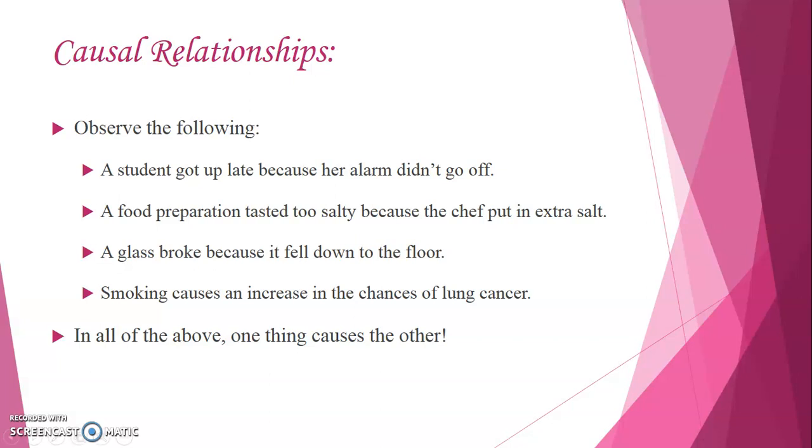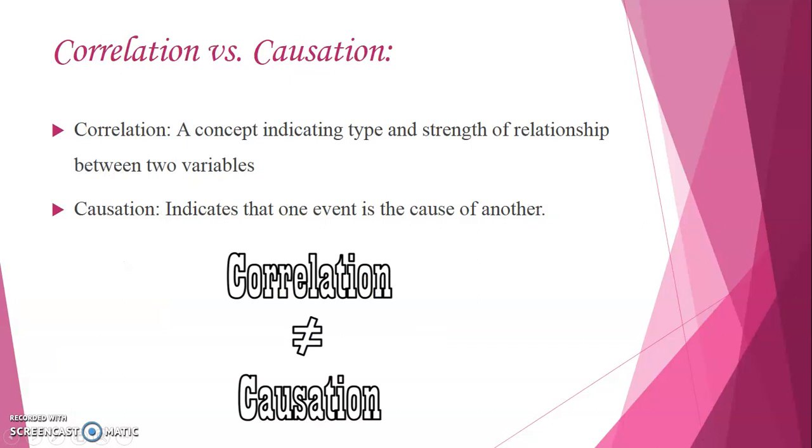Now let us see how it relates to correlation. Now many a time it is very common to get confused between correlation and causation. So we have already seen that correlation is a concept which indicates the type and magnitude of relationship between two given variables. On the other hand, causation indicates that one event is being caused because of some other, or the changes in one variable are because of the other variable which is given to you. So we need to see a few examples to establish that correlation is not equal to causation. These are two different things.